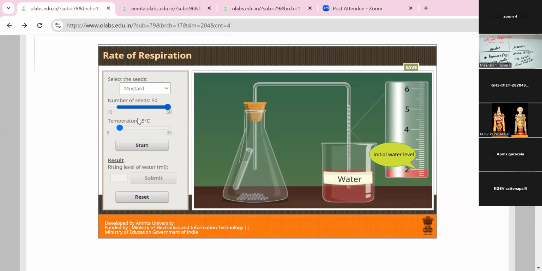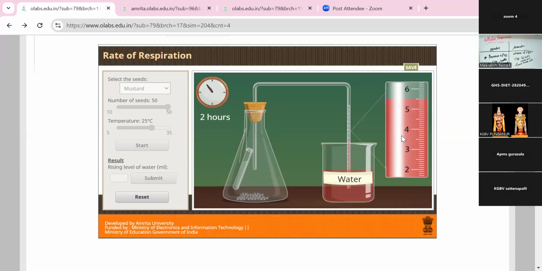Number of seeds are here. Yes, and then the temperature level is also high, that is 25 degrees centigrade. So the initial water level is 2 only. The process starts going on. 1 hour has passed. After 1 hour, look at the scale. Yes, it moves fast.